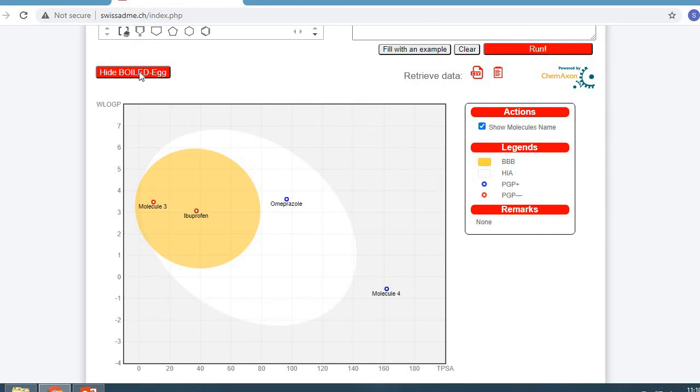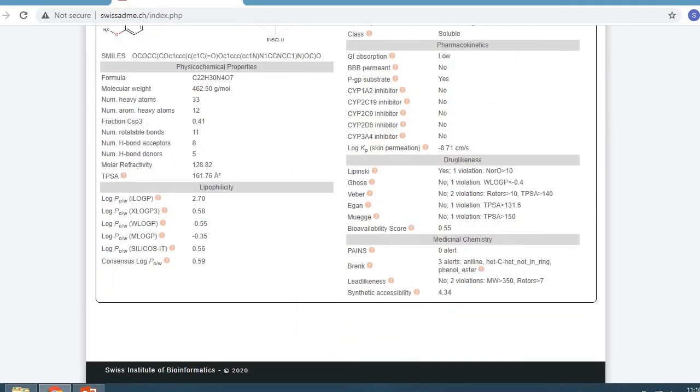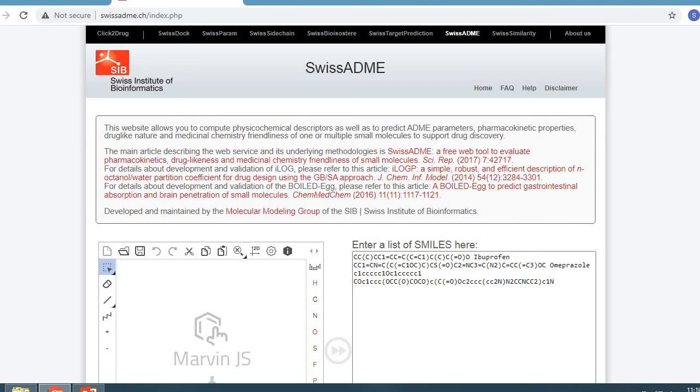So what does BOILED-Egg mean? The BOILED-Egg indicates brain or intestinal estimated permeation method, and this is a model by which we can predict the lipophilicity and the polarity of the small molecule. So these are various properties by which we can determine the drug likeness, the pharmacokinetics, the medicinal chemistry friendliness, and other properties of our molecules. So that's all for this lecture. Thank you for listening.